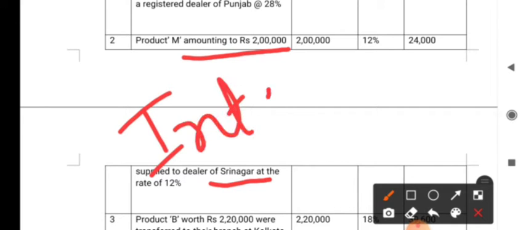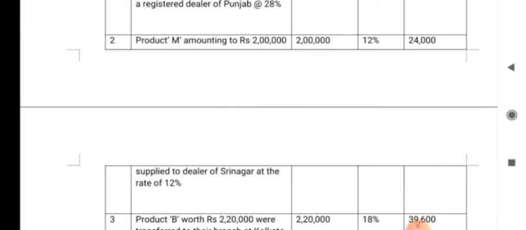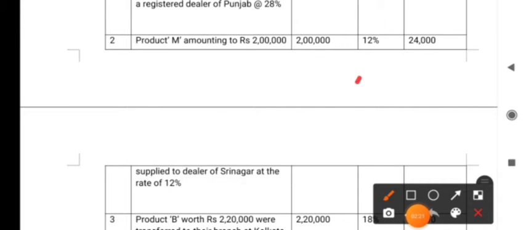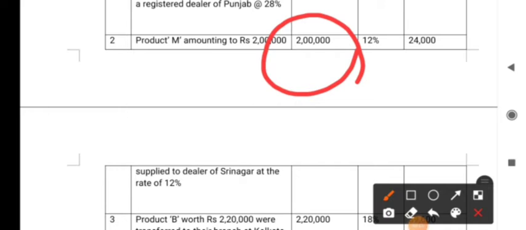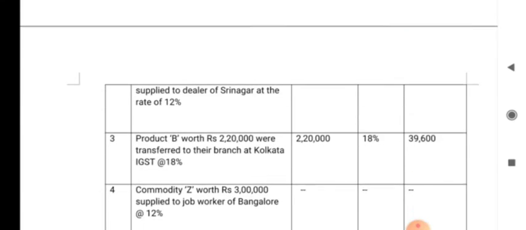So, interstate supply, since IGST applies, we are calculating IGST turnover. So, the amount is taken in the turnover column. Rate of tax is 12%, and 12% on 2 lakh, the tax amount will be 24,000.